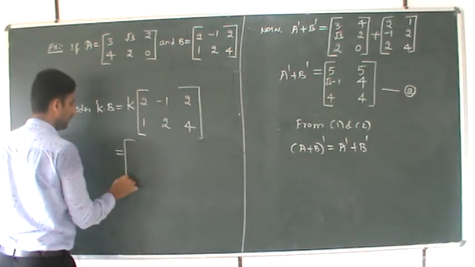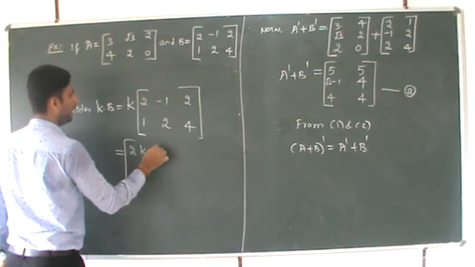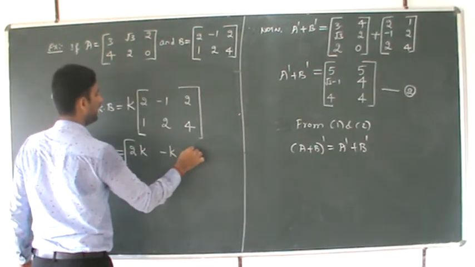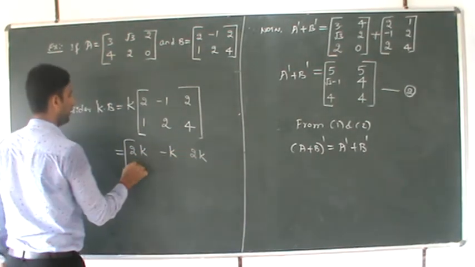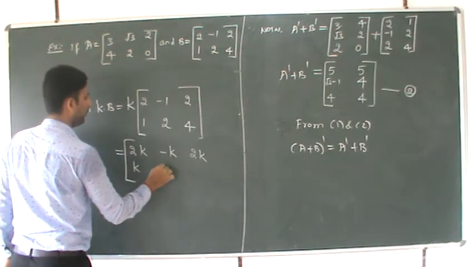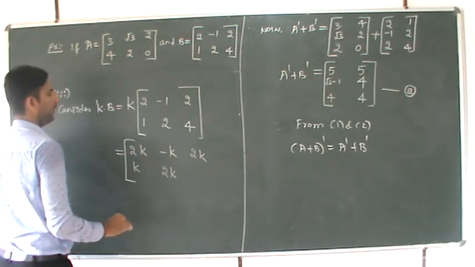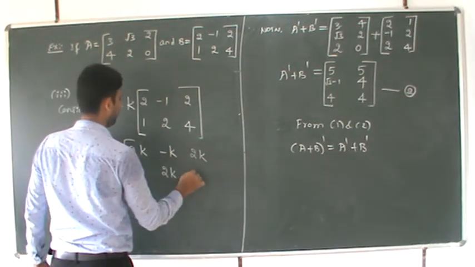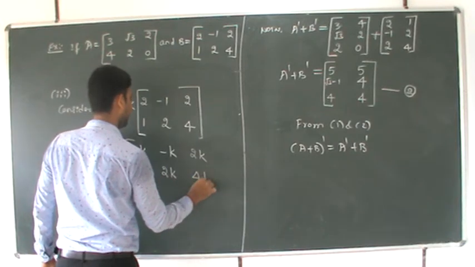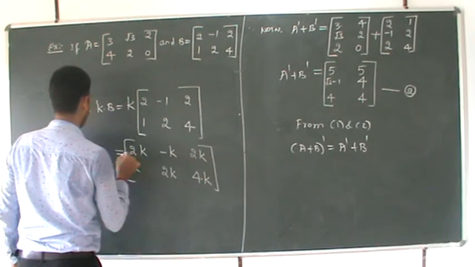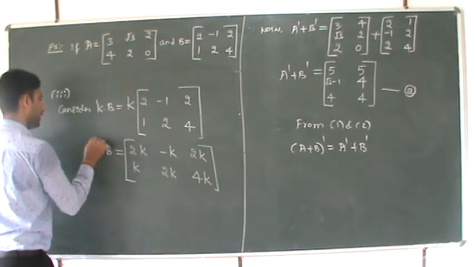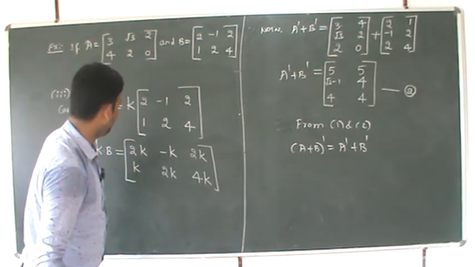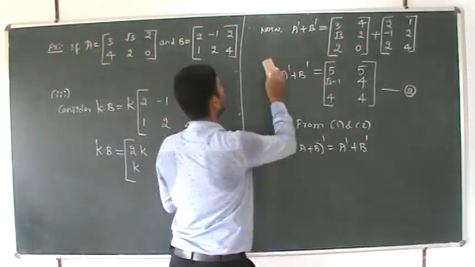After that, 2K, minus K, 2K, 2K, 4K, which is KB.